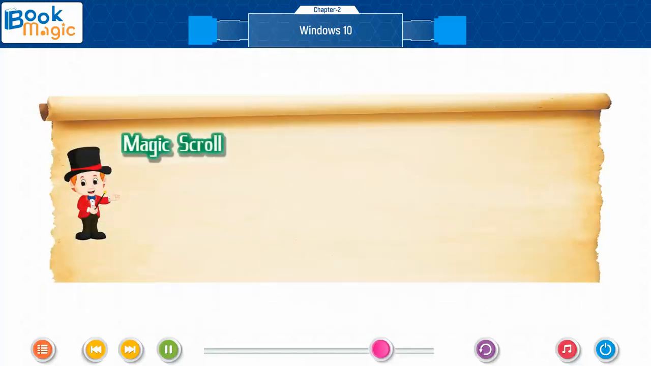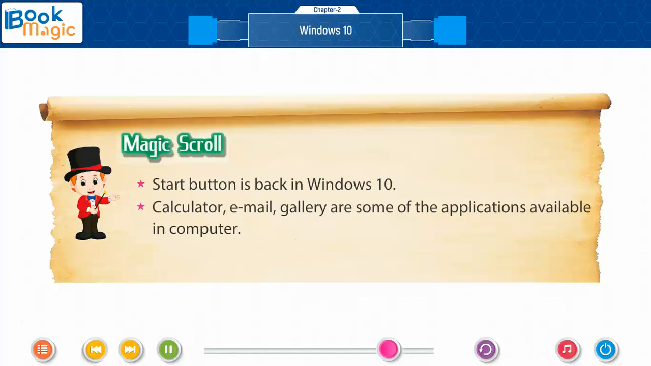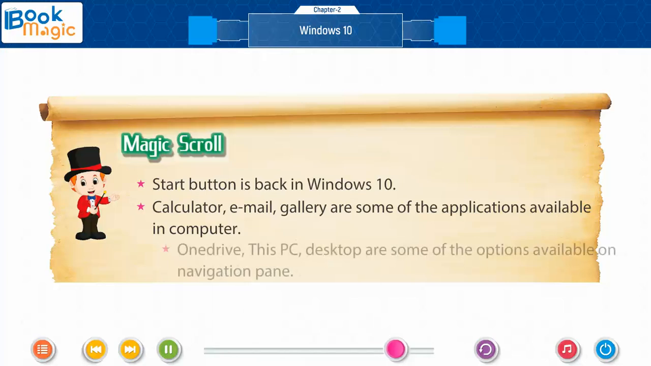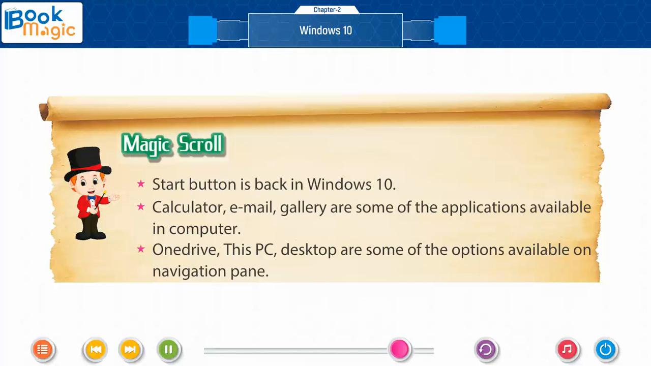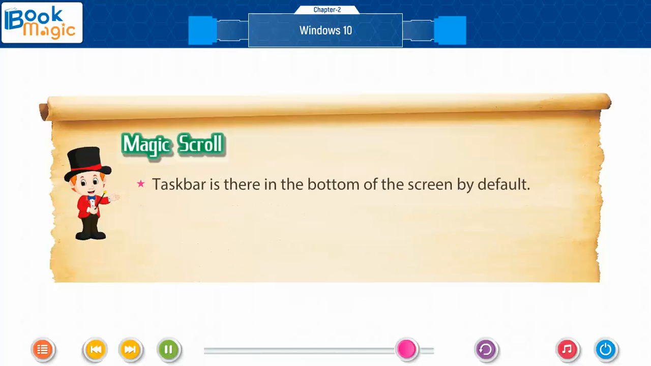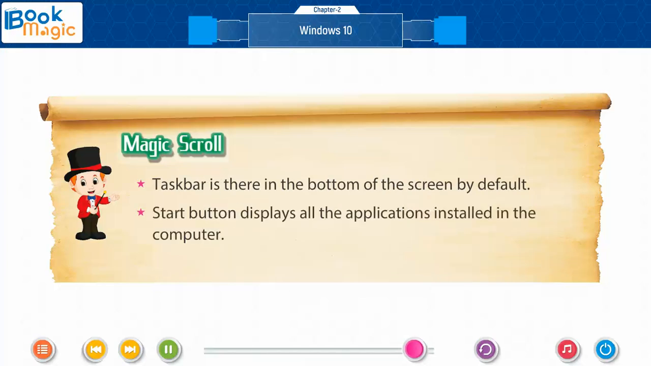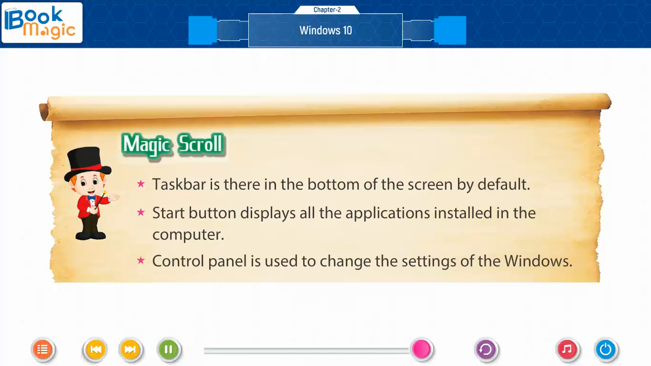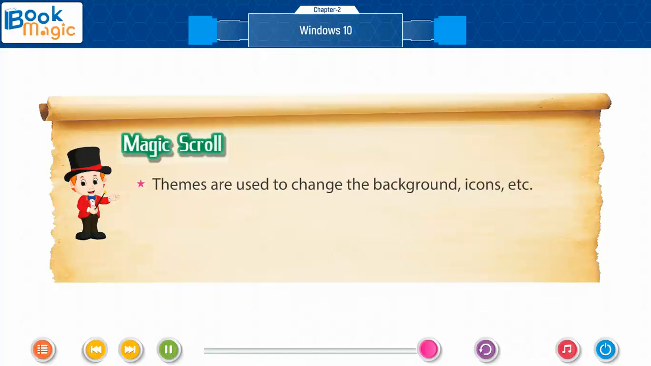Magic Scroll. Start button is back in Windows 10. Calculator, Email, Gallery are some of the applications available in computer. OneDrive, this PC, desktop are some of the options available on navigation pane. Taskbar is there in the bottom of the screen by default. Start button displays all the applications installed in the computer. Control panel is used to change the settings of the windows. Themes are used to change the background, icons, etc.